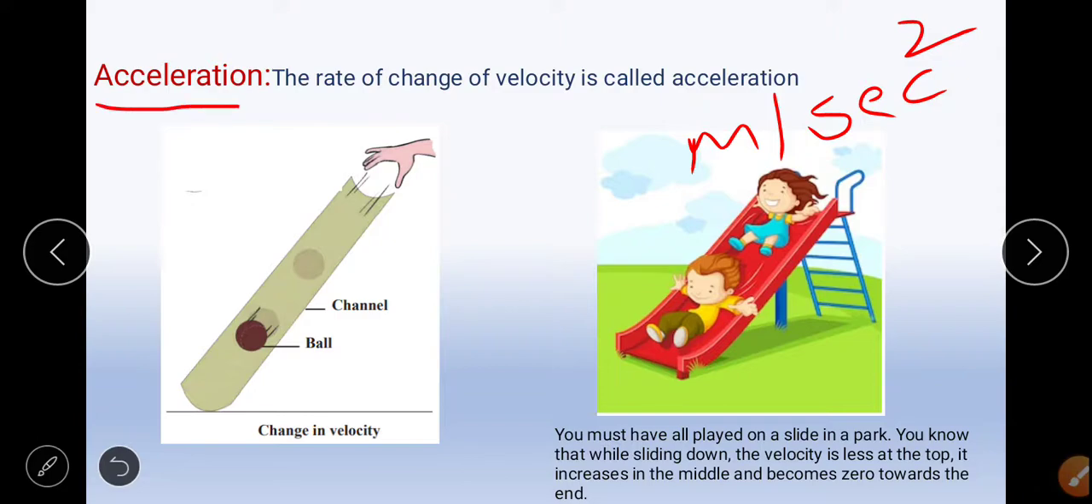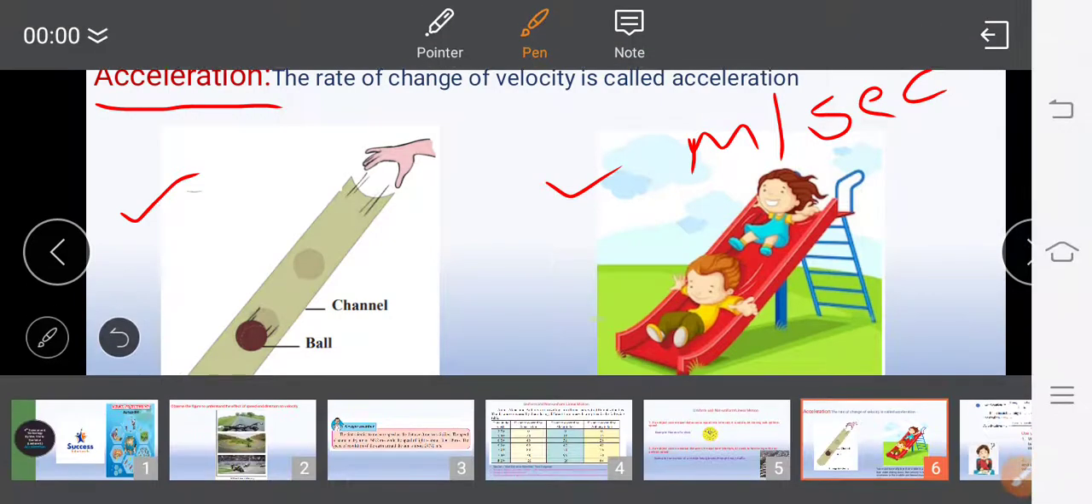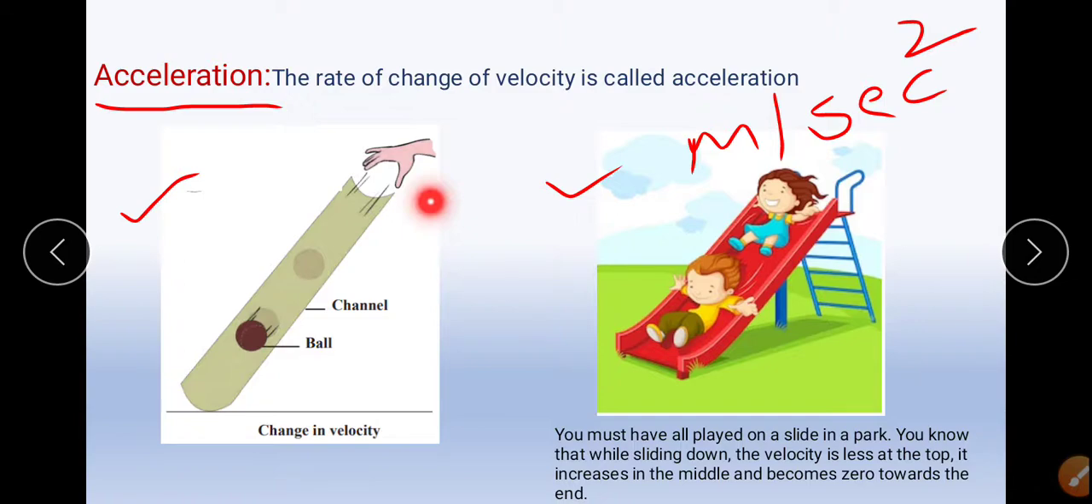To understand the concept of acceleration, we will take these two examples into consideration. In the first example, take a 1 meter long plastic tube and cut it lengthwise into two halves. Take one of the channel shaped pieces. Place one of its ends on the ground and hold the other at some height from the ground as shown in the figure. Take a small ball and release it from the upper end of the channel.